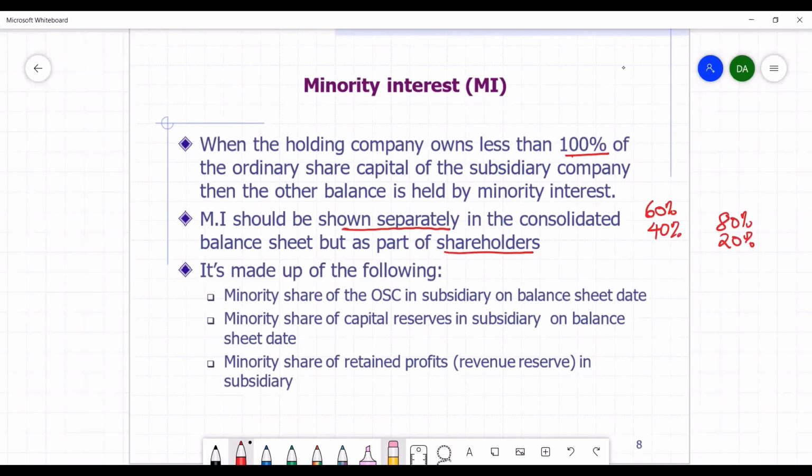It is made up of the following: minority share of ordinary share capital, minority share of reserves, that is capital reserves or revenue reserves, and also minority share of preference share capital. Now, this makes up the minority interest.